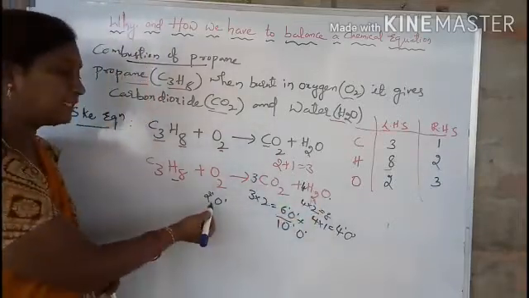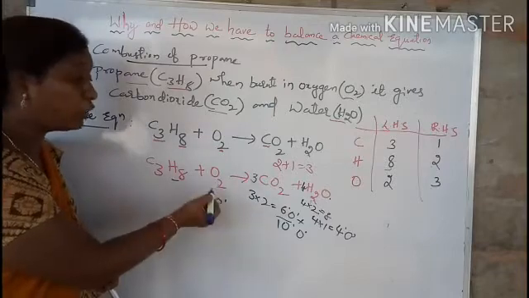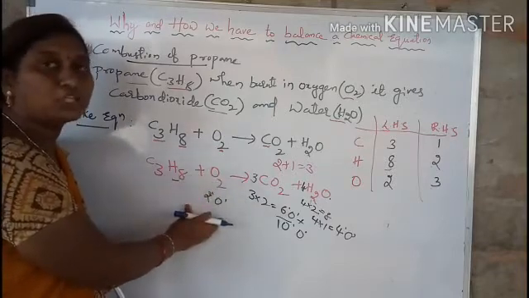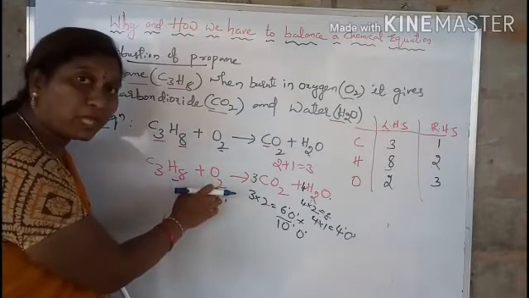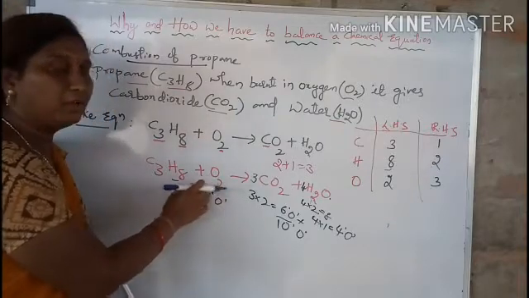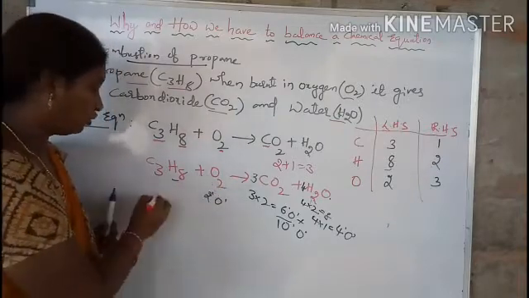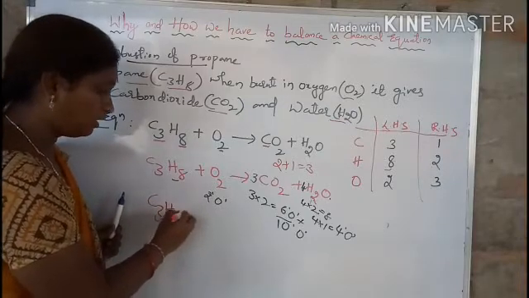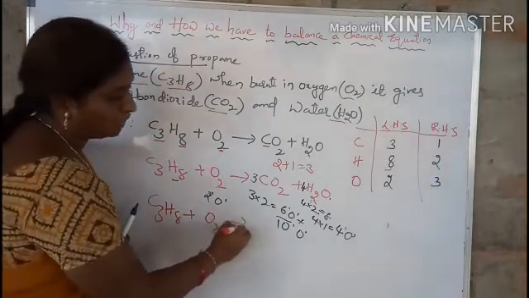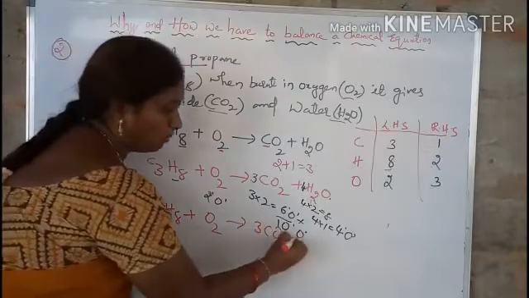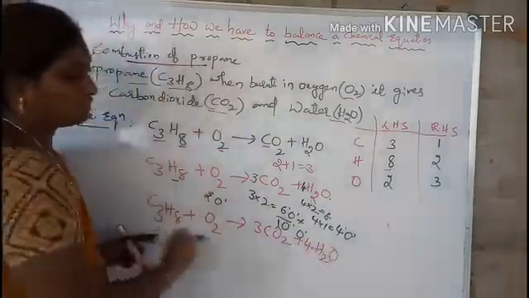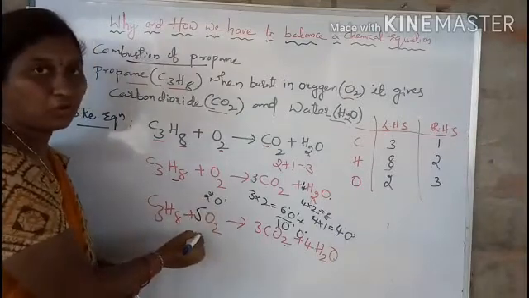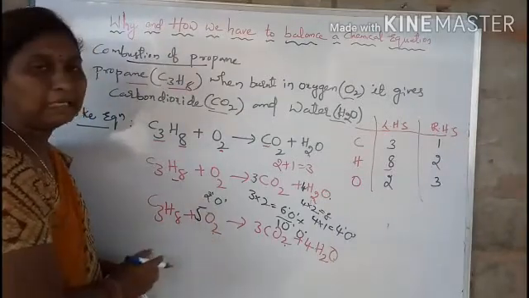And in the reactant side, 2 oxygens. So in order to make 10 oxygens on the reactant side, we have to multiply 2 with 5. Okay? Very good. So now C3H8 plus 5 O2 gives rise to 3 CO2 plus 4 H2O. So in order to balance oxygens, we have to write 5 in the coefficient place. Now 5 2s are 10.